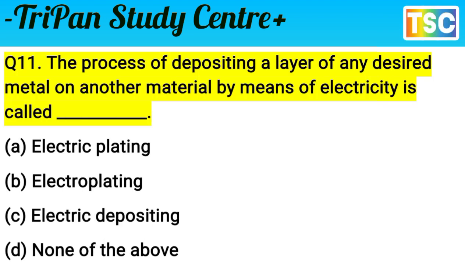The next question on your screen. The process of depositing a layer of any desired metal on another material by means of electricity is called. The question is very interesting.